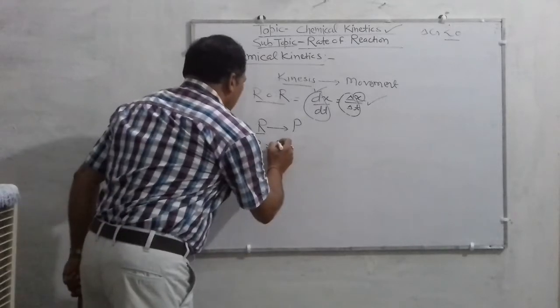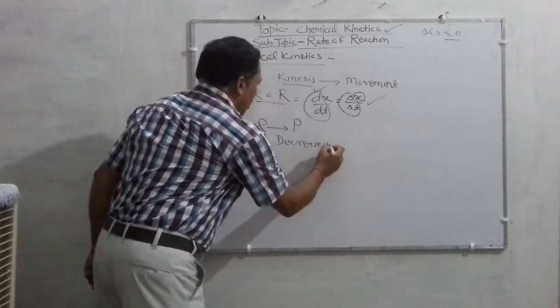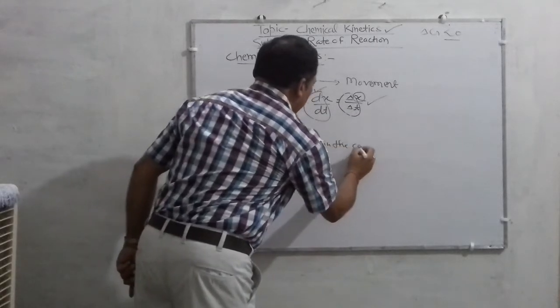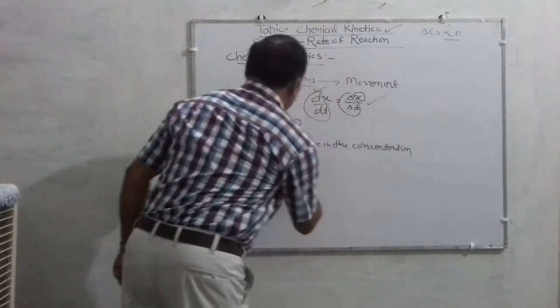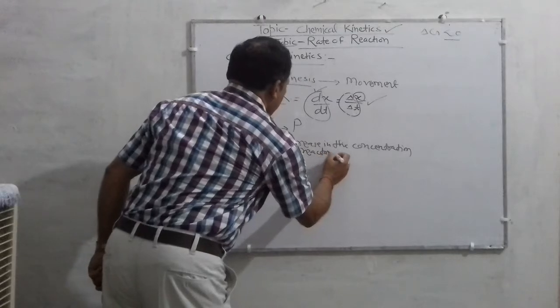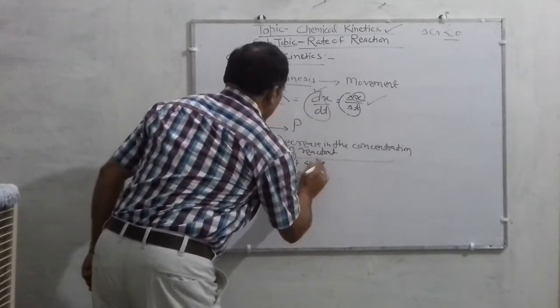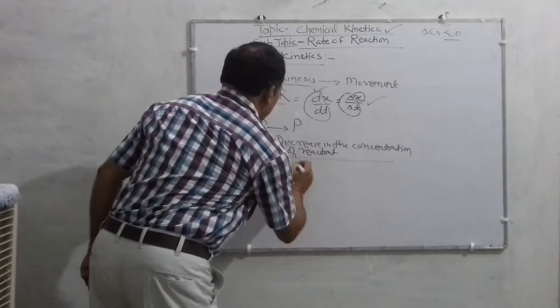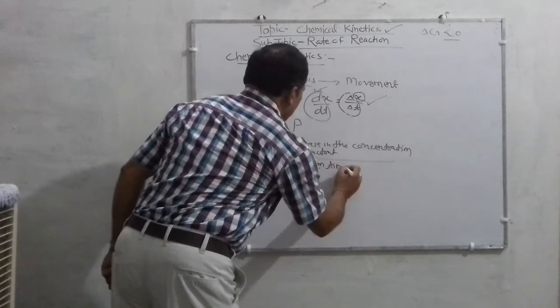The rate of reaction of this reaction can be written as the decrease in the concentration of reactant at a given time divided by the given time.